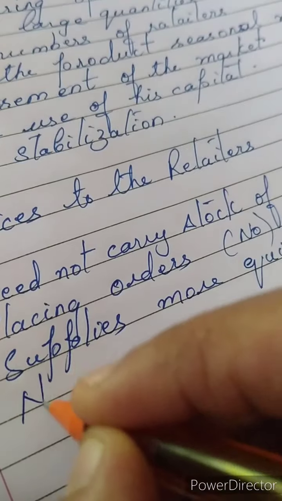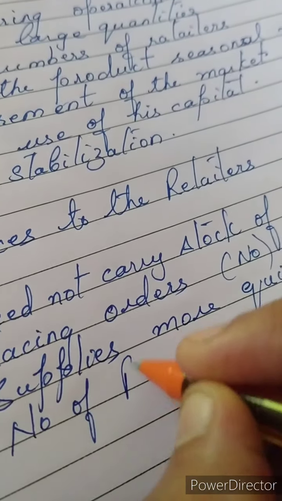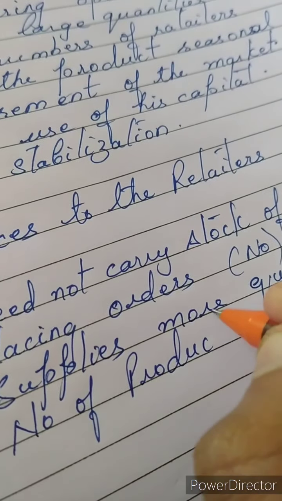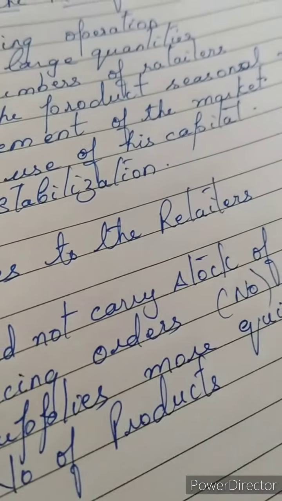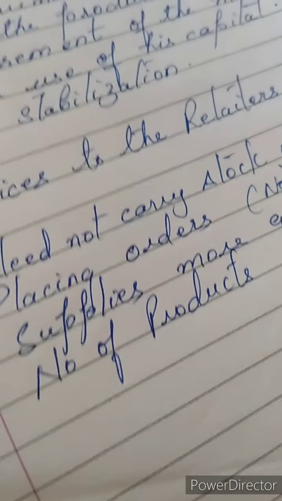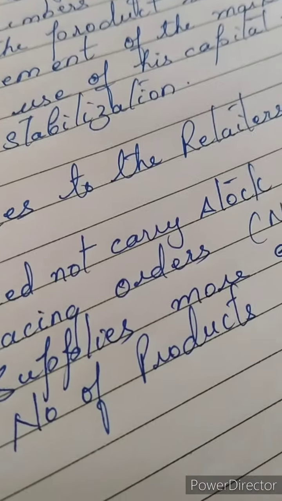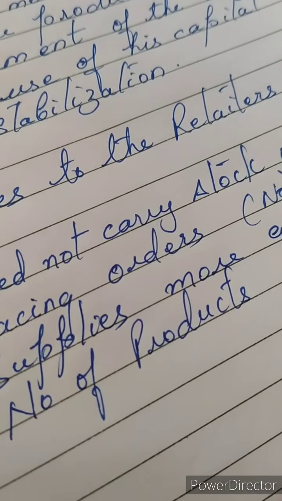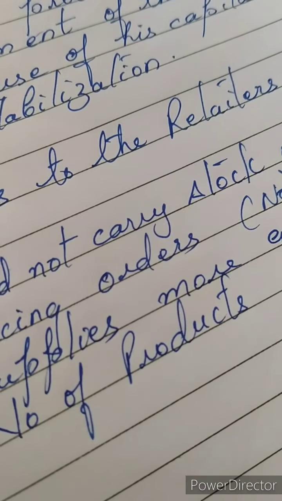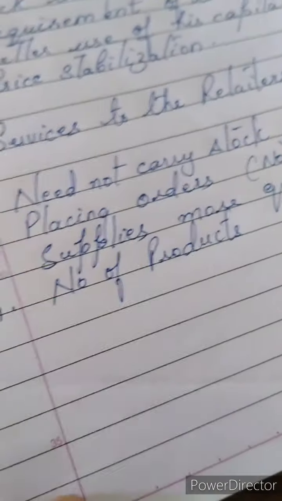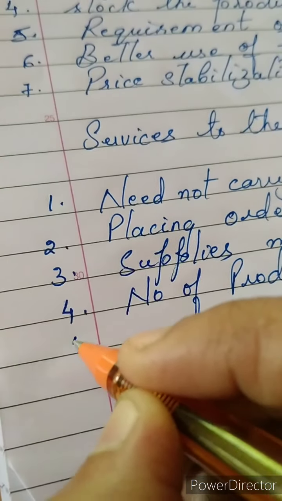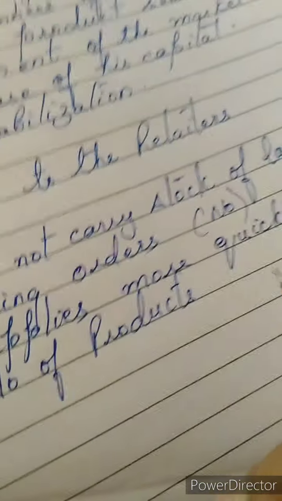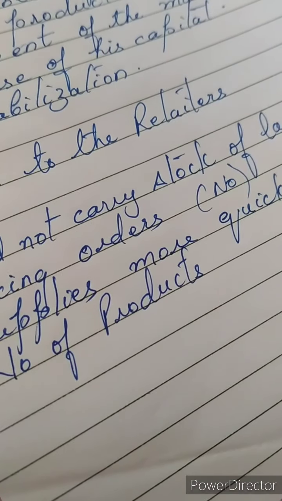Different kinds of products can be ordered by a retailer from the wholesaler. So a single consignment will be coming. Like this, the transportation cost and the packaging cost can be saved. So that is what the fourth point as per your textbook tells about.